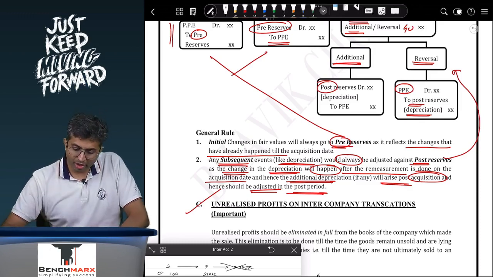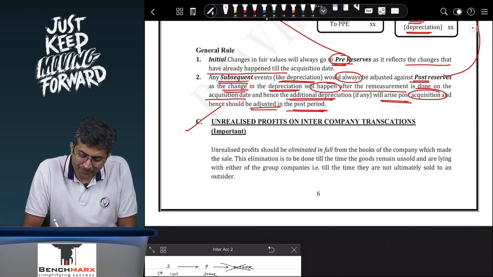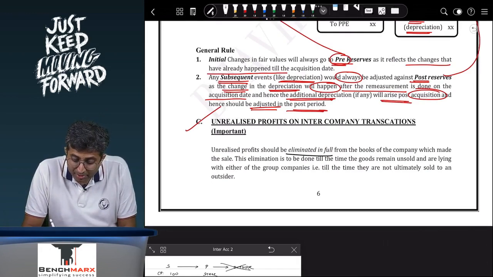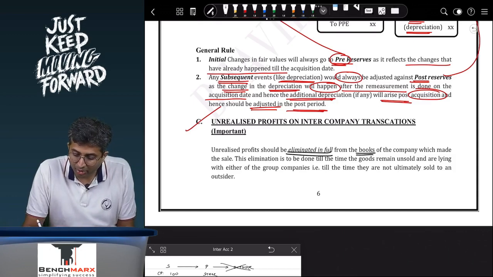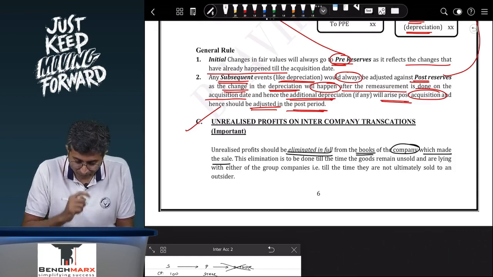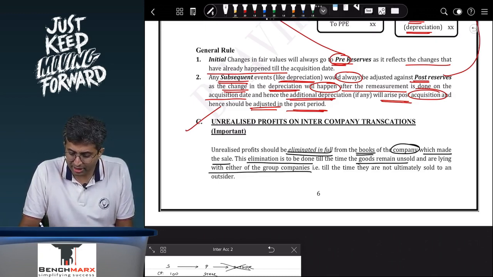Okay, so, unrealized profits on intercompany transactions. This is important. Unrealized profit should be eliminated in full, not just to the extent of your share, eliminated in full from the books of the company which made the sale. This elimination is to be done till the time the goods remain unsold and are lying with either of the group companies, that is, till the time they are ultimately sold to an outsider.